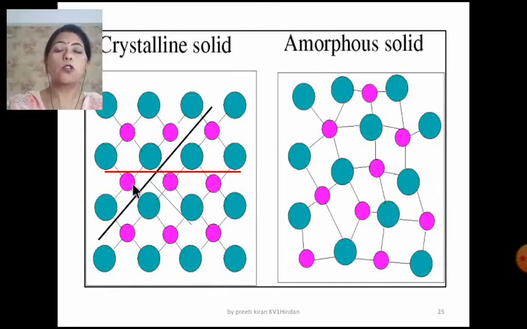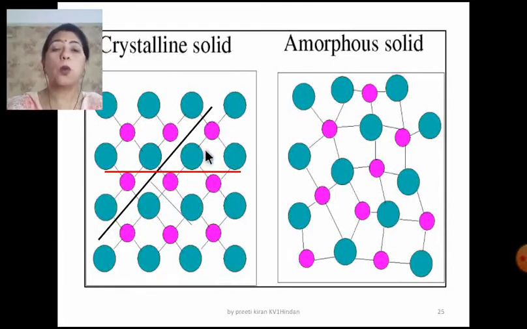So you can see there is a different arrangement of the particles along different lines. So different planes. When we measure the refractive index along this plane, we'll get some value, which will be different from the value of the refractive index which we will find along this plane.